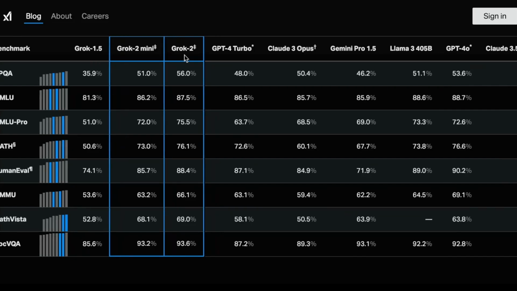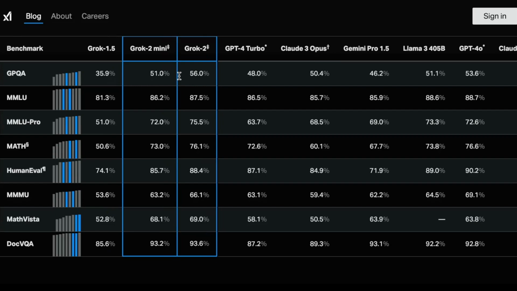So this is how Grok 2 compares to Grok 1.5 and also this Grok 2 Mini. You can see this is the best performing model and how it significantly improves the performance on all of these benchmarks.